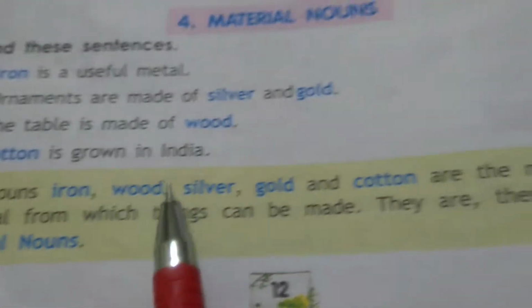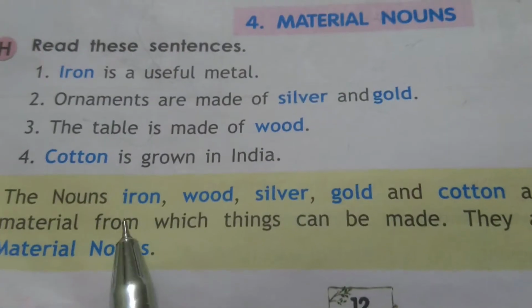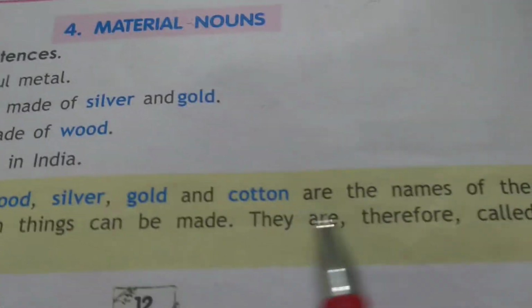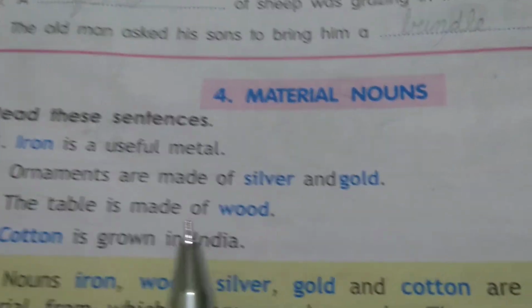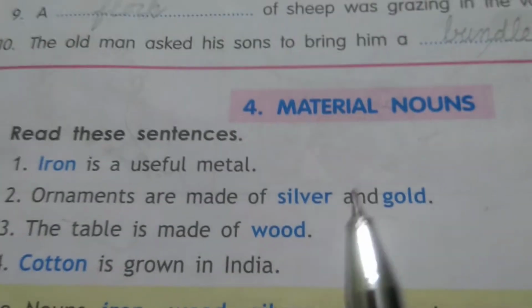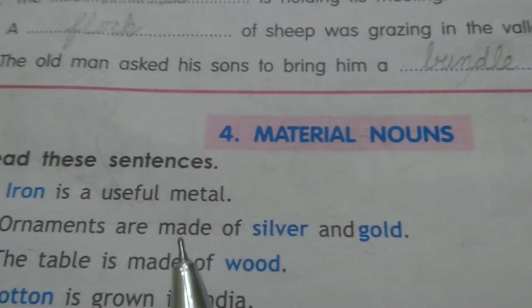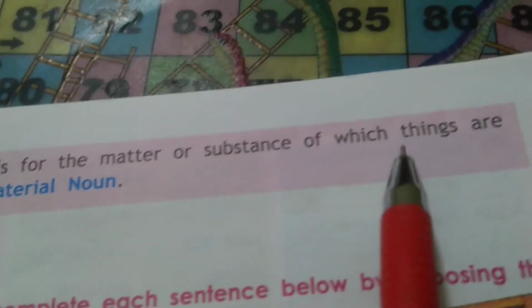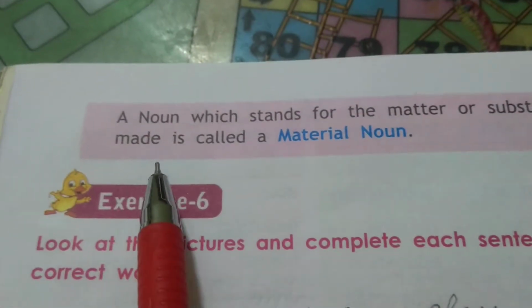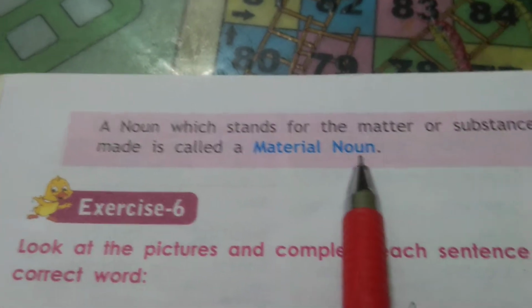The nouns iron, wood, silver, gold and cotton are the names of materials from which things can be made. So they are called material nouns. So remember this: anything from which some other thing can be made is called a material noun. To sum up, a noun which stands for the matter or substance of which things are made is called a material noun.